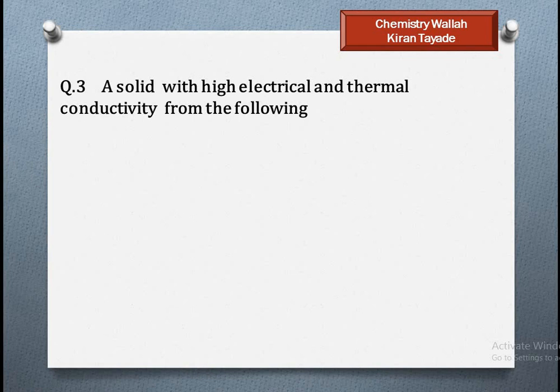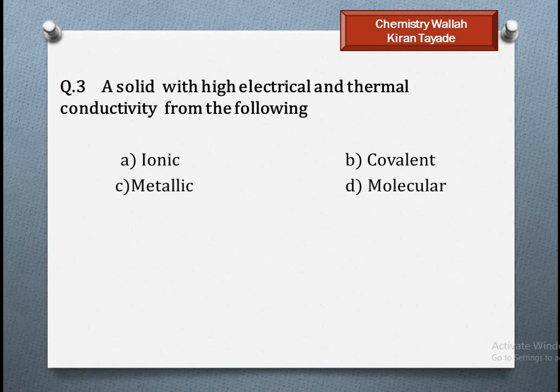Metal is used in electrical wires, and also in our iron for coiling purposes, so it conducts electricity. Metals are used for making cooking pots, so metal has electrical conductance as well as thermal conductance. So metallic solid has high electrical and thermal conductivity. So option C is right.